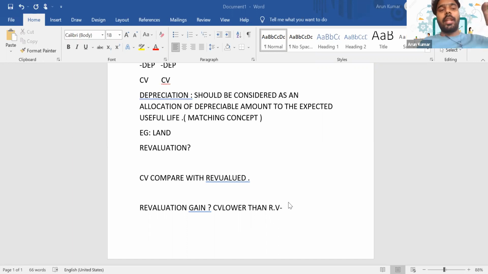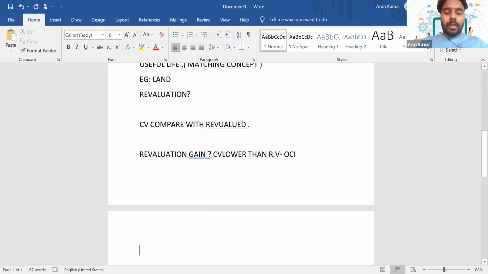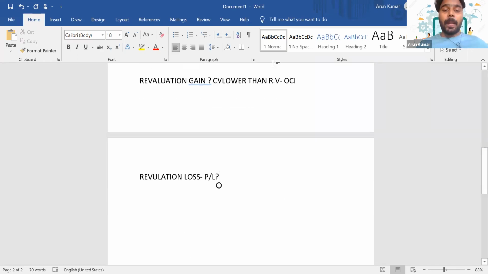If you are reporting that gain in the P&L, it will actually distort your SOPL. So that's the reason the revaluation gain should be recorded in OCI. There might be a question: if there is a revaluation loss, then can I show it in OCI? No. If it's a loss, then we have to record it in P and L.